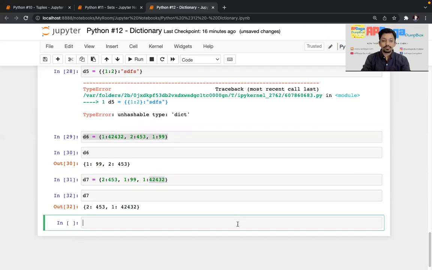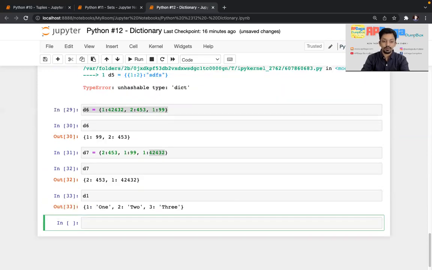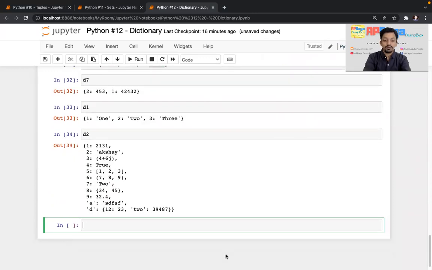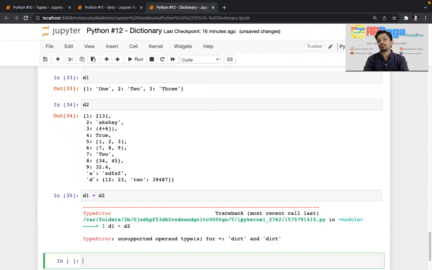One more thing I'll show you. Now we have D6. Do we have D1, D2? I'll check. We have D1. Do we have D2? Yes, we have D2. I'll try to do D1 plus D2. Again, it is not possible. Just like set, the plus operator is not present for dictionaries.